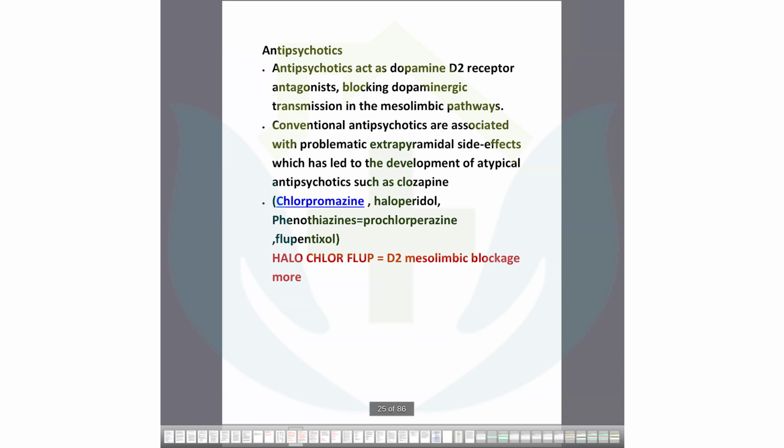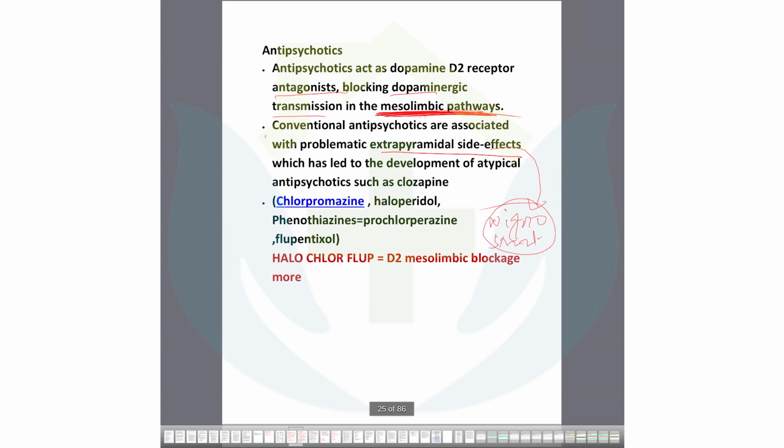Look, now antipsychotics act as D2 receptor antagonists. This means blockers, blocking the dopaminergic transmission in the mesolimbic pathways. You are giving treatment for the mesolimbic pathways mostly. That is delusion and hallucination treatment. A patient's delusion and hallucination depend on these mesolimbic pathways. So you are blocking this, and conventional antipsychotics are associated with extrapyramidal side effects. Why? Which pathway? Extrapyramidal, nigrostriatal pathway. They are affecting the nigrostriatal pathway also.